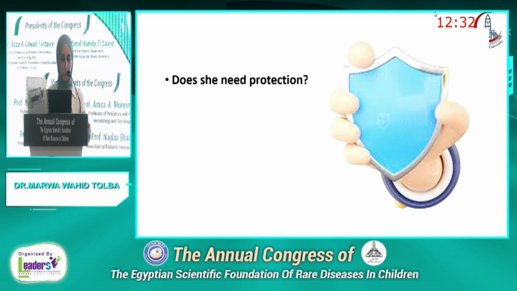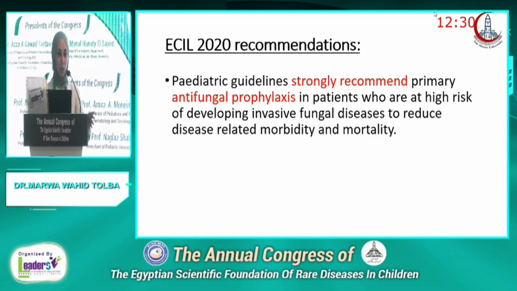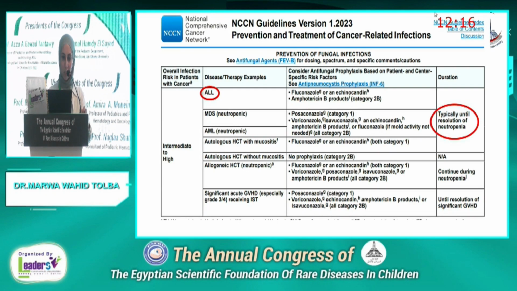Does she need protection? Actually, based on the ECIL guidelines 2020, the pediatric guidelines strongly recommend primary antifungal prophylaxis for all patients at high risk of developing invasive fungal disease, including the ALL patients. And the NCCN 2023 has put the ALL patients as well as the AML in the intermediate to high risk for invasive fungal disease, and they recommended coverage with antifungal prophylaxis typically until resolution of neutropenia.